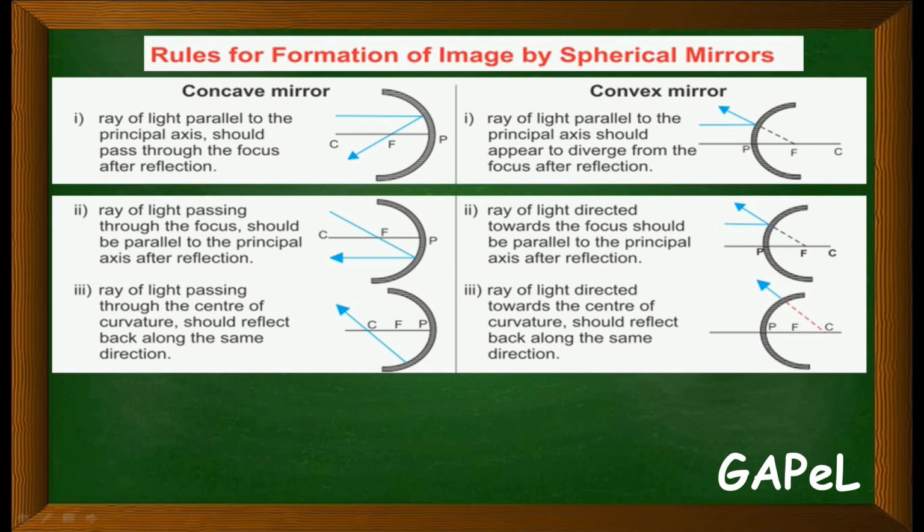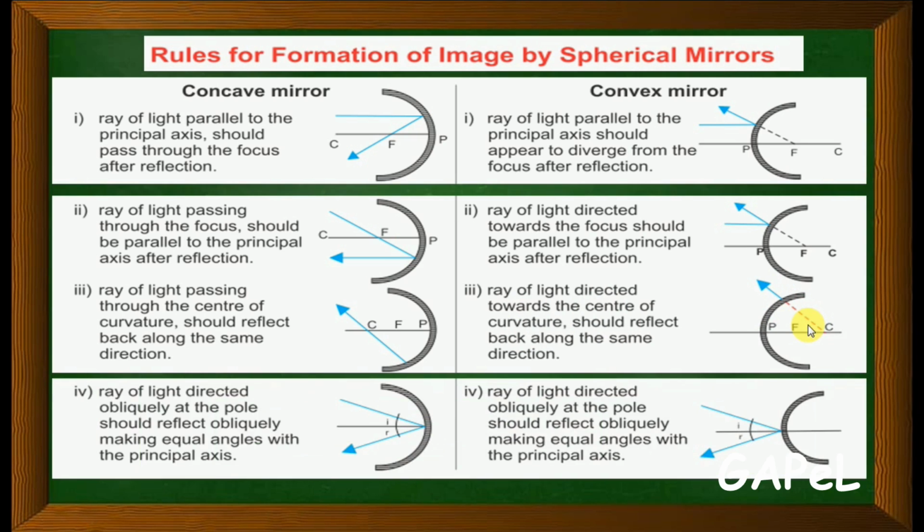So, as you can see, the ray of light passing through the center of curvature will reflect back along the same direction. Understood? Similarly in this case, a ray directed towards the center of curvature will reflect back along the same direction.